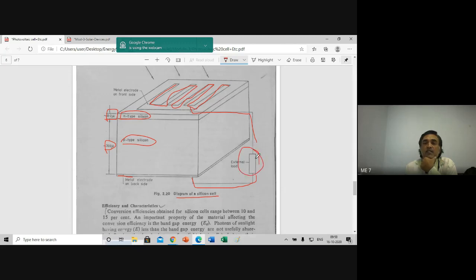This becomes a load. If a fan is kept here, the fan rotates. If a light is kept here, the light glows. Okay. In any way, the electrical energy is generated. This is the most important part, the metallic grid. This is the metallic grid.